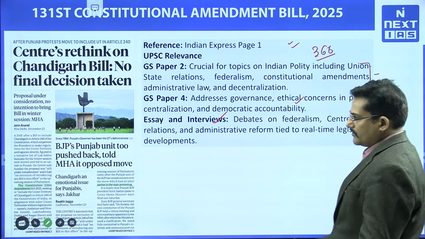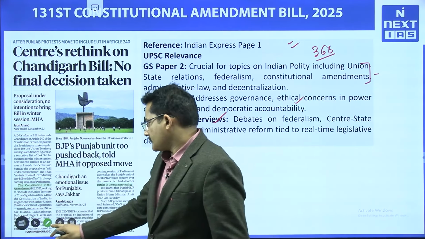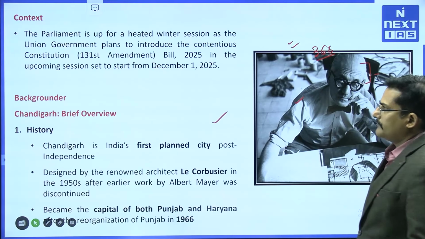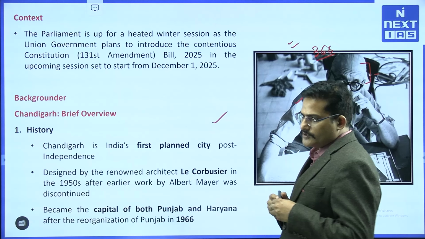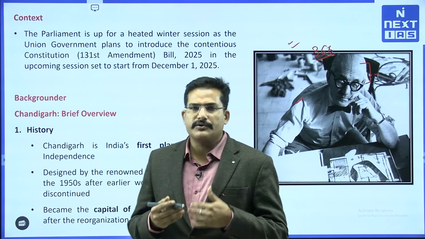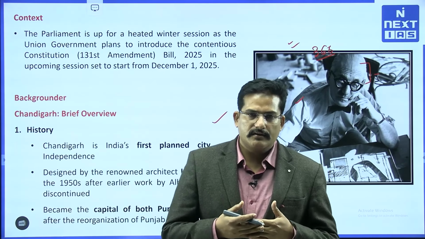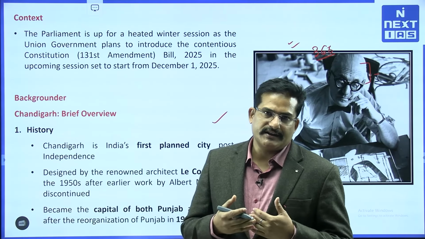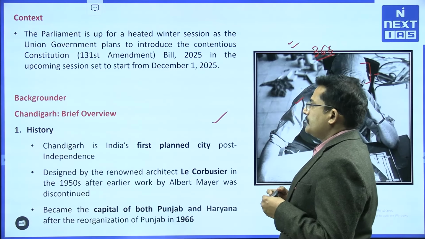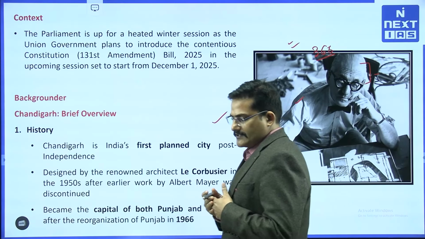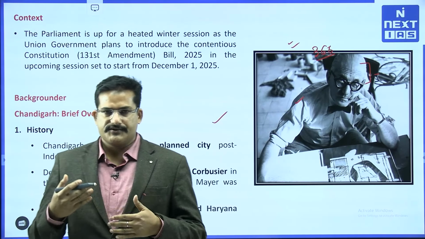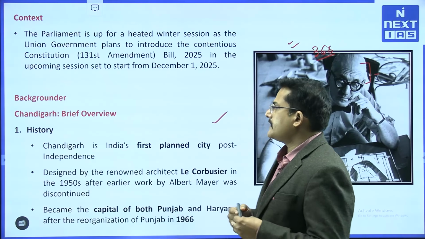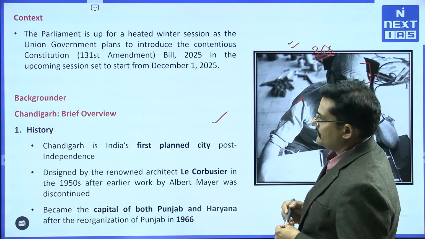So now let us try to ponder upon the topic more. What happened recently is that the central government, the union government, intended to introduce one bill pertaining to a change in the administrative framework of the Union Territory of Chandigarh, the UT of Chandigarh. Since all the things are related to Chandigarh, let us ponder more upon it. What is the significance of Chandigarh in the Indian political and administrative scenario?